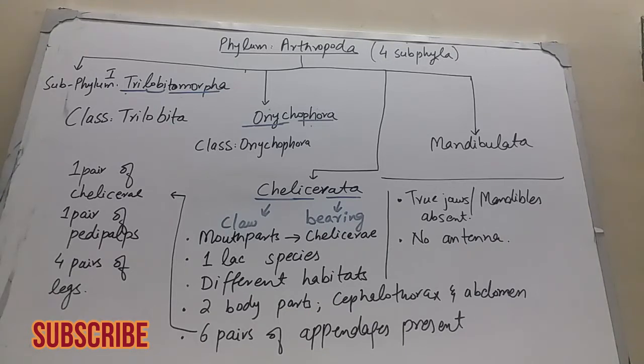If I compare this subphylum with Mandibulata, Chelicerata don't have true mandibles. True mandibles are jaws, they are absent in Chelicerata. Chelicerata also don't have antenna.